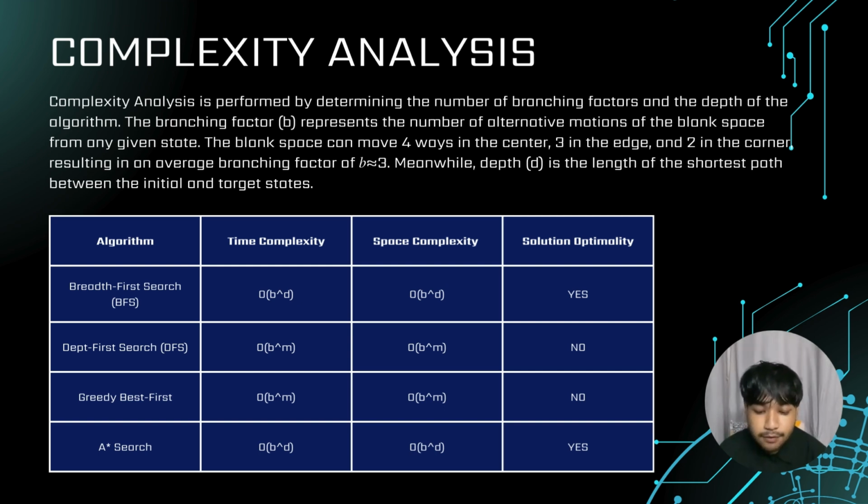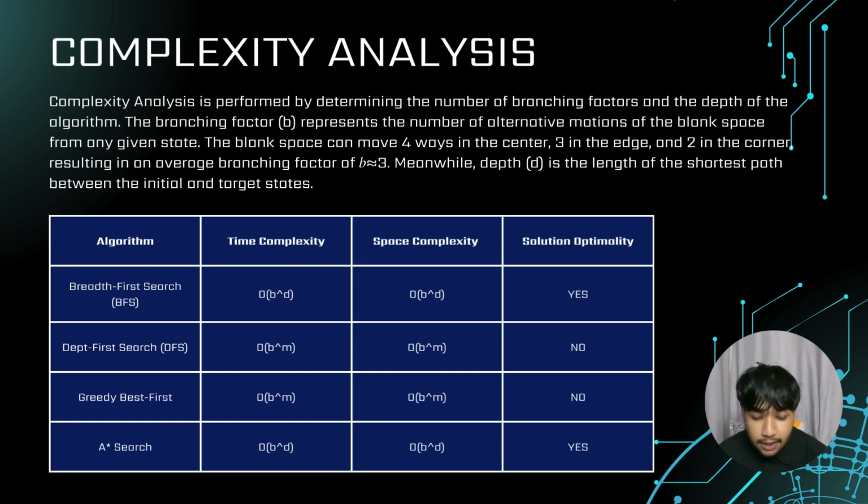Complexity analysis is performed by determining the branching factor and the depth of the algorithm. The branching factor b represents the number of alternative motions of the blank space from any given state. The blank space can move 4 ways in the center, 3 on the edge, and 2 in the corner, resulting in an average branching factor of b equal to 3. Meanwhile, depth d is the length of the shortest path between the initial and target states.